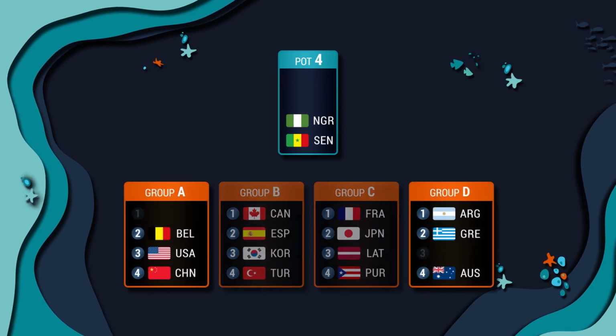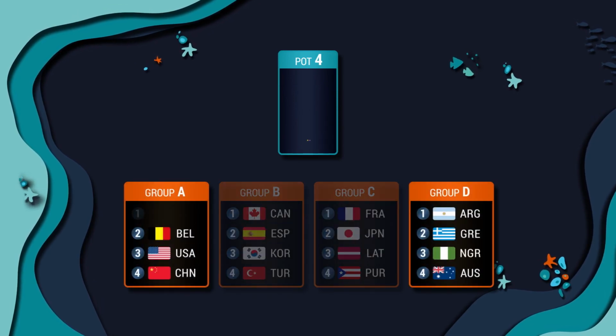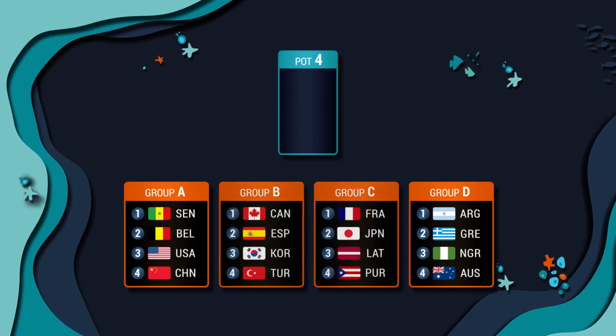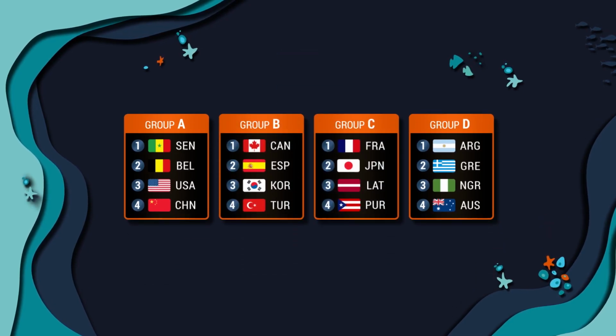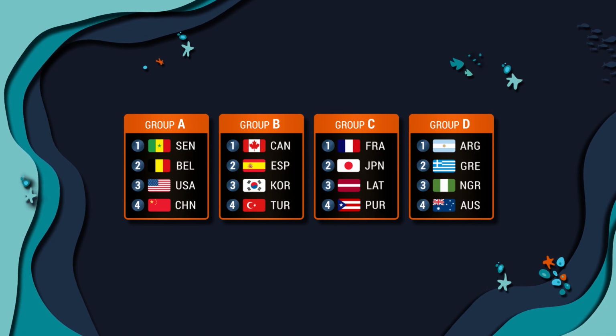The 2 teams from Africa will then be drawn in the remaining 2 groups with a straight draw. The draw is completed when all teams have been drawn and placed in the correct position in each group.